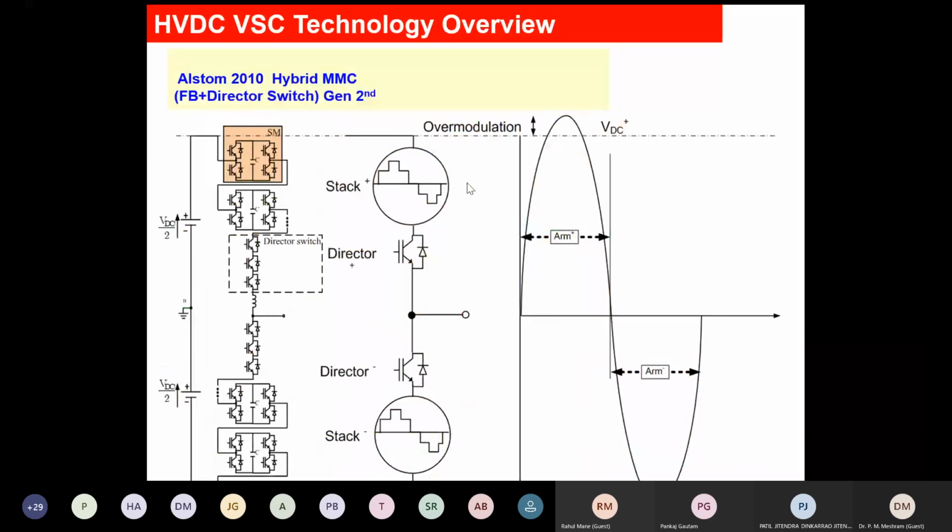And again, the HVDC VSC technology, they have then changed. They have used hybrid. This is called director switch. This is called director switch. And they have used full bridge in series with the director switch.